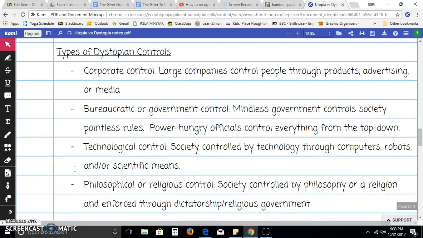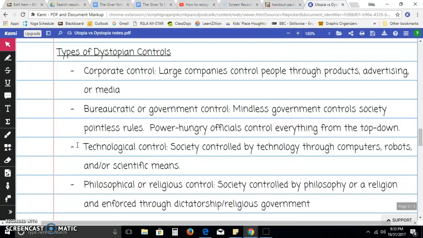In dystopian stories, there are several possible types of control. The first type of control is corporate control. In these types of stories, large companies control people through products, advertising, or media. In a story with bureaucratic or government control, a mindless government controls the society and has pointless rules. Power-hungry officials control everything from the top down.